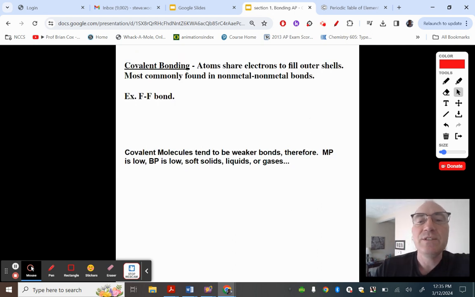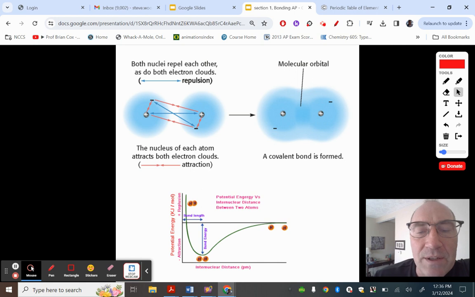All right, so covalent bonding is different. In this case, this is typically found between two nonmetals, so they're going to have similar electronegativities. They're not going to transfer electrons. They're going to share them evenly. What happens with these is they end up being a weaker bond. So things like butter are covalently bonded, like oil, right? A lot of the gases are, so carbon dioxide is covalently bonded. So they tend to have low melting points and are soft. And if you think about anything that's kind of smelly or kind of weak, it's usually a covalent bond.